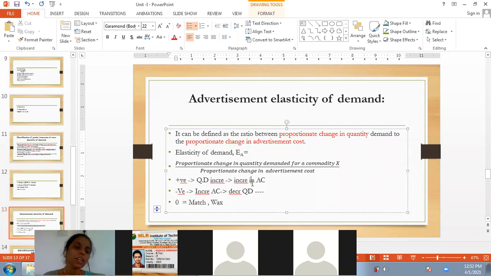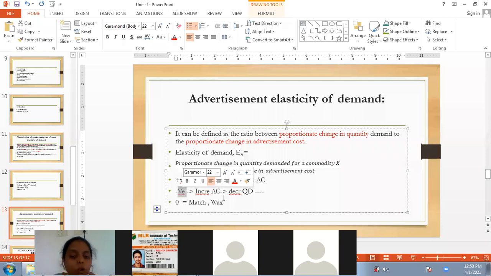If that product, an Ayurvedic medicine for knee pains, is advertised continuously and the same advertisement is telecast on television again and again, we need to spend more money. That means the cost of advertisement has increased. It will adversely affect, because people will think it is a fake product since they are giving so many advertisements. Because of that, the quantity demanded will decrease. That means the advertisement elasticity of demand will become negative here.